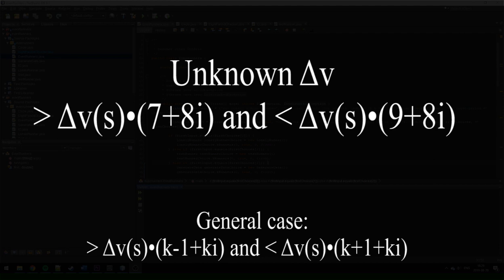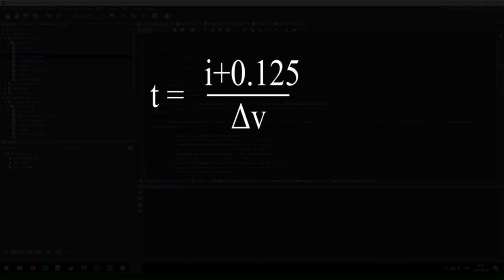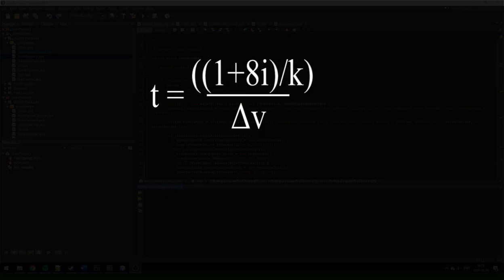If there is such a delta v, then in order to find the time t when the runner is lonely, assuming there is one, we need to take any integer I, 0.125, and divide it by an unknown delta v. For the general case, this can be written down as (1 plus 8 times any integer I) divided by k, and divided by delta v. So, this is how I've been looking at this problem.